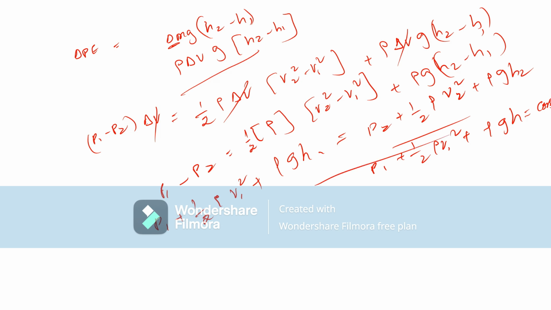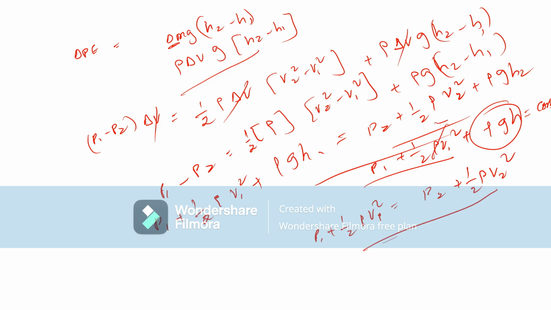Now observe, if height is constant, then P1 plus half rho V1 square is equal to P2 plus half rho V2 square. In the same way, if velocity is constant, P1 plus rho G H is constant. If pressure is constant, half rho V square plus rho G H is constant. These are the derivations from Bernoulli's equation.